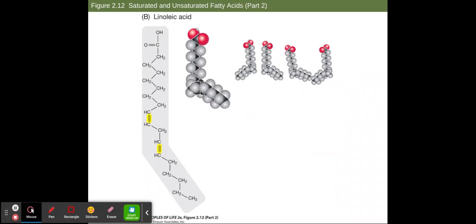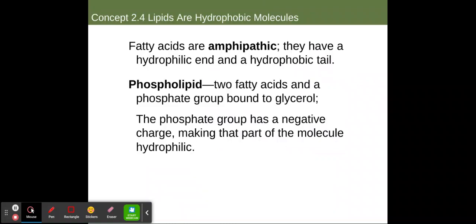Fatty acids are what is called amphipathic, meaning they have a hydrophilic end and a hydrophobic tail, a water-loving head and a water-fearing tail. So for these phospholipids that we've talked about that form the cell membrane, we have 2 fatty acids and a phosphate group bound to a glycerol. The phosphate group has a negative charge, making that part of the molecule hydrophilic, so it wants to interact with water.